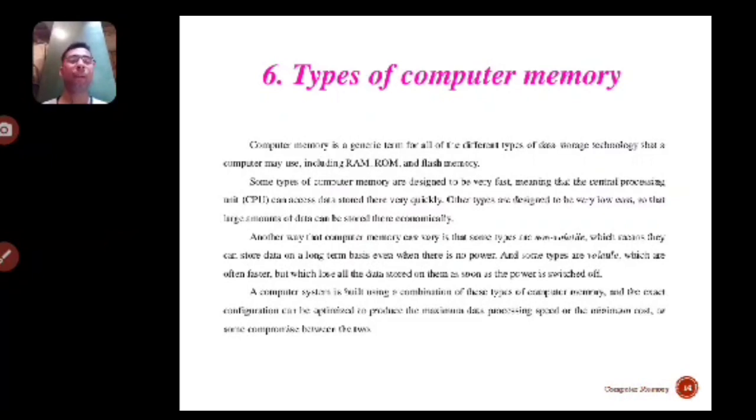Another way that computer memory can vary is that some types are non-volatile, which means they can store data on a long-term basis even when there is no power. And some types are volatile, which are often faster but which lose all the data stored on them as soon as the power is switched off. A computer system is built using a combination of these types of computer memory, and the exact configuration can be optimized to produce the maximum data processing speed or the minimum cost, or some compromise between the two.